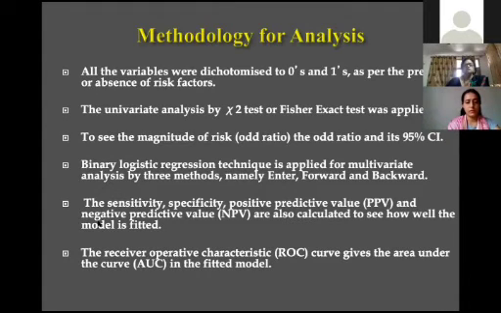On that contingency table, you are able to calculate the diagnostic parameters like sensitivity, specificity, PPV, NPV. You can also draw an ROC graph and area under the curve. These are the things you can do in logistic regression analysis.